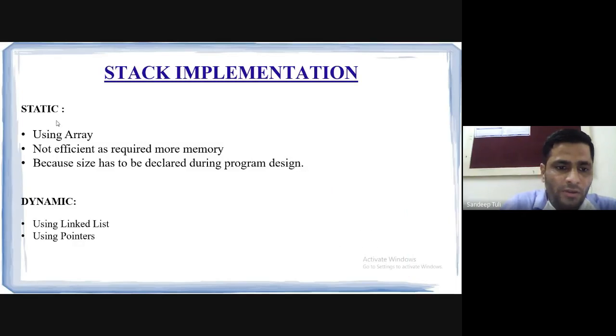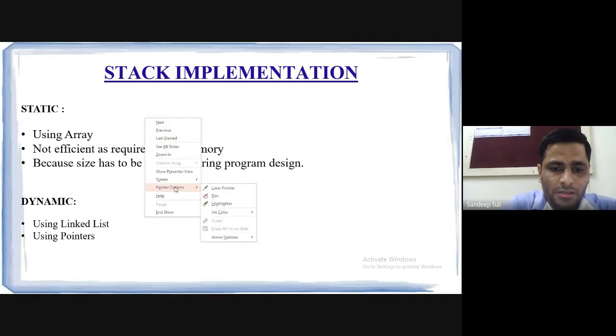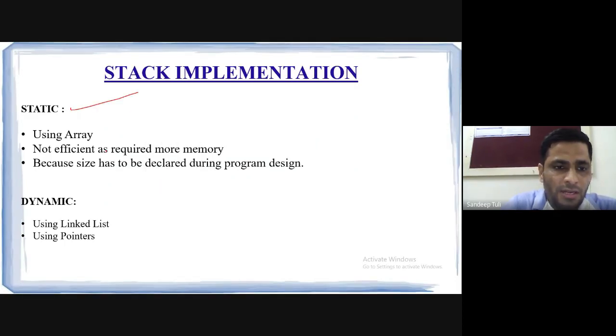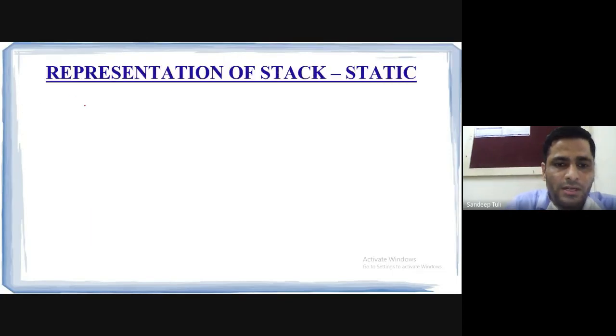So right now we are going for only static implementation because we don't know what a linked list actually is. We will learn linked list when we complete the second unit, that is of linked list. The application of linked list that we are going to learn is how to implement the stack using a linked list. ये इसकी application ही होगी linked list की. So that will automatically come at that time. For the time being, we are going for the static implementation.